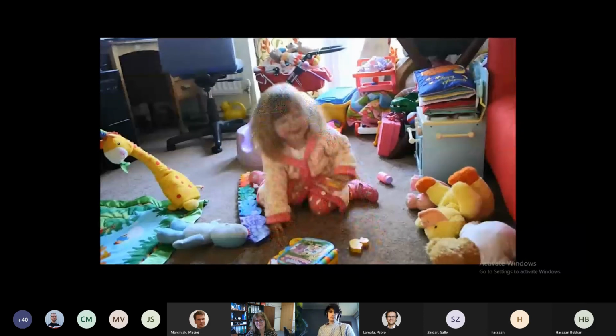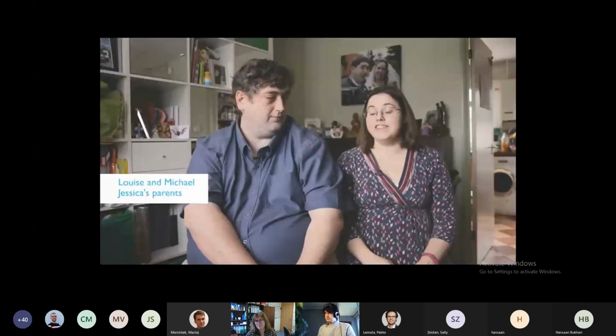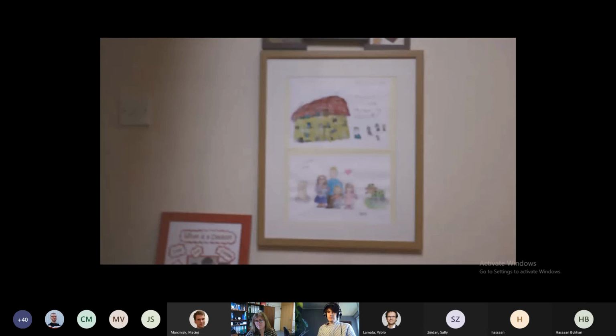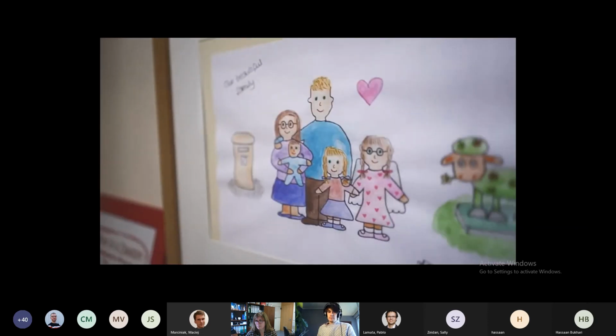Jessica was smiley, she was happy, she was absolutely full of joy, she was full of love. When I first found out I was pregnant with Jessica, I was really excited because she was our first child, and we were really looking forward to starting a family. It was all very exciting. We first found out about Jessica's heart condition at the 20-week scan.